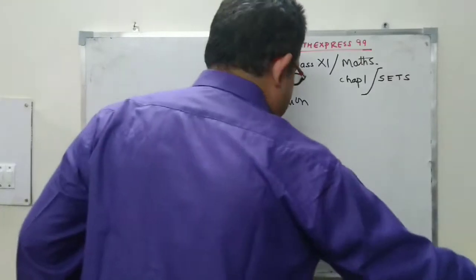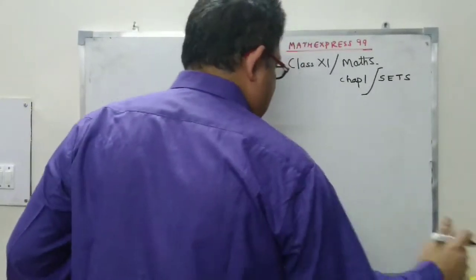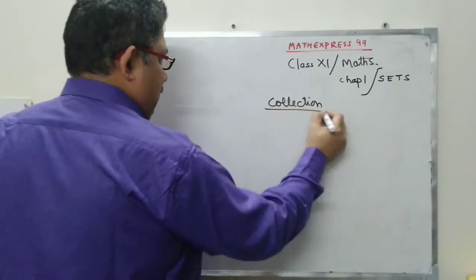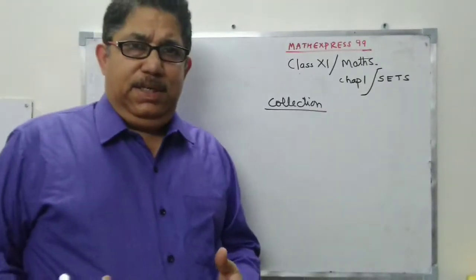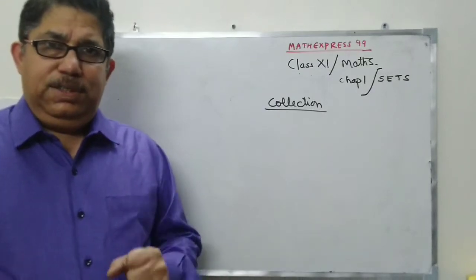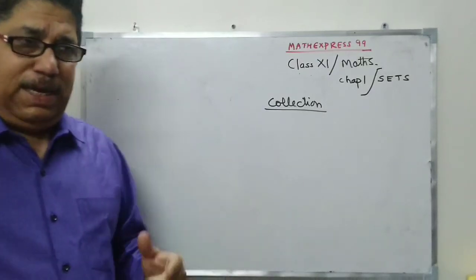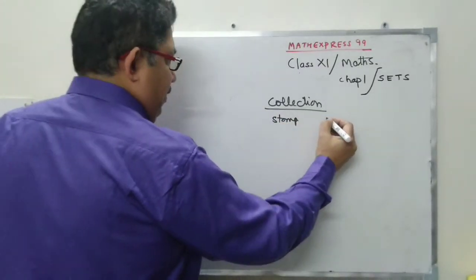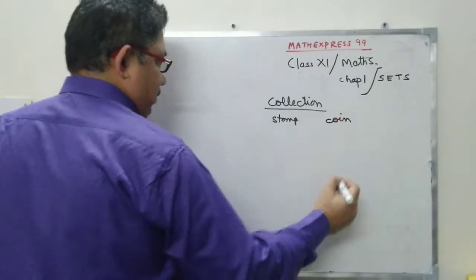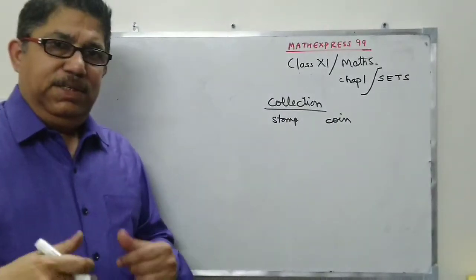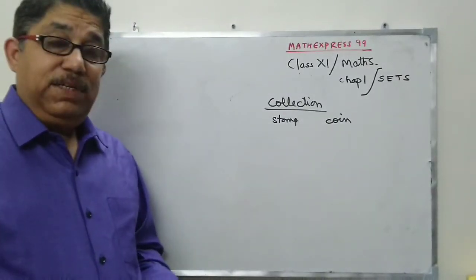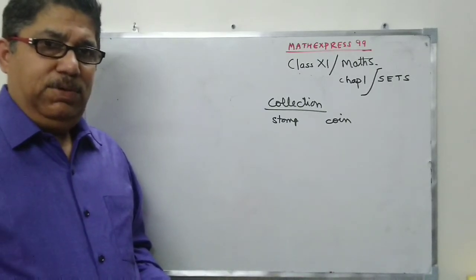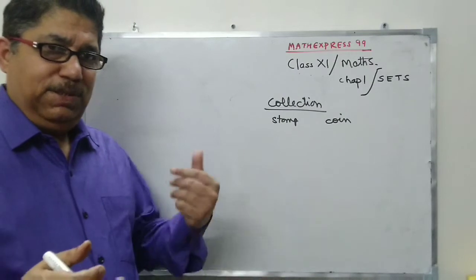Right? So everybody has read this word, heard this word, collection. The moment I say collection, two things come to your mind. One is a stamp collection. The other is a coin collection. You must have either done it yourself or you must have had friends or somebody whom you might have seen doing this. Now, what do we mean by stamp collection and a coin collection?